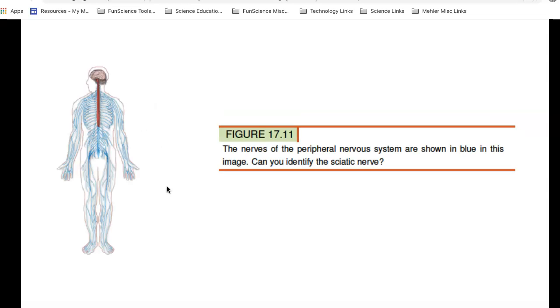So here is what's called the peripheral nervous system. All of these blue lines are nerves coming off the spinal cord.